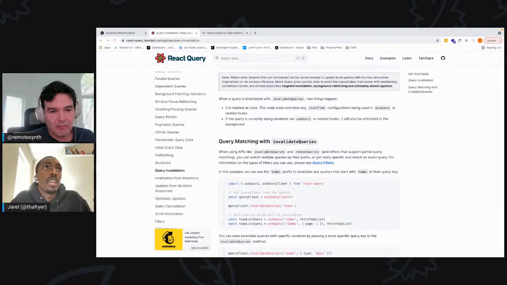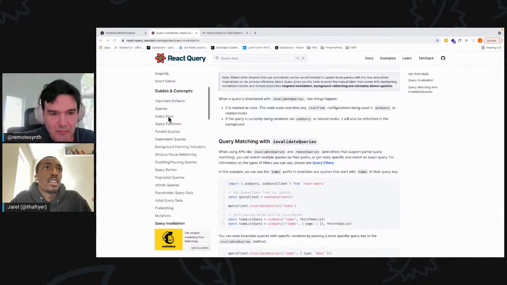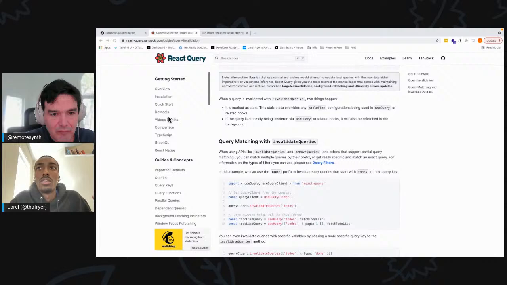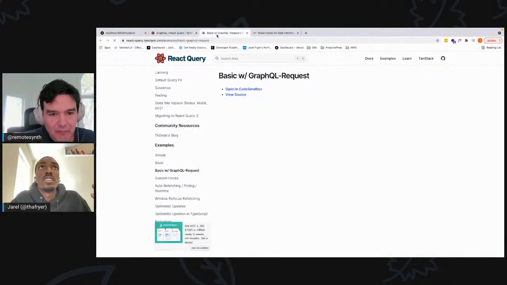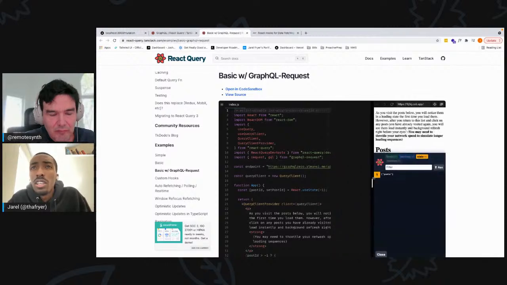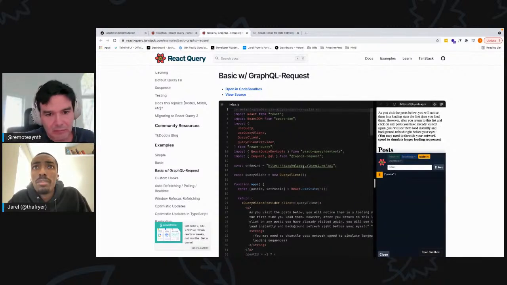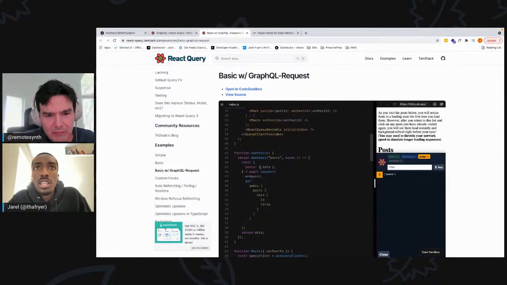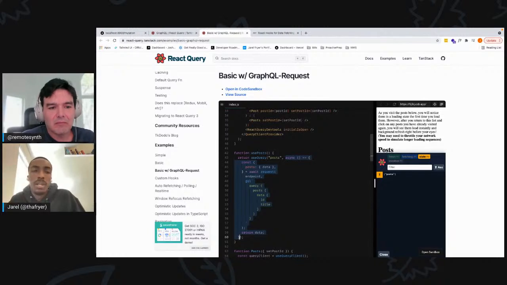And there's an example here for anybody that wants to go check out what it looks like using GraphQL. This is Tanner's pretty robust, expansive docs. What he's doing here, he has a nice little endpoint for GraphQL, and he's just using the GraphQL request library. And then it's pretty much the same. The only difference in the API is literally that the fetcher function or query function is different, and it supports doing the GraphQL functionality versus actually calling a REST endpoint.